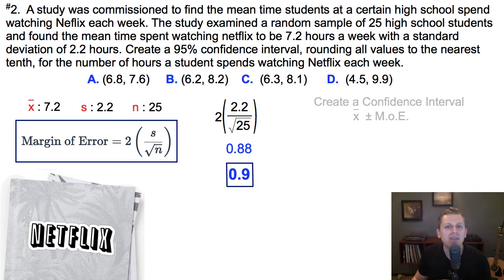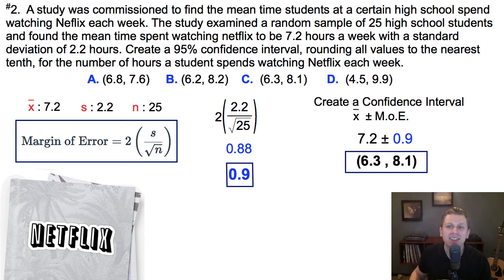Now to create the confidence interval, take the mean and add and subtract that margin of error. Well, we saw that the mean was 7.2 hours with a margin of error of 0.9 hours. Let's plug in those values. 7.2 minus 0.9 is 6.3, and 7.2 plus 0.9 is 8.1.